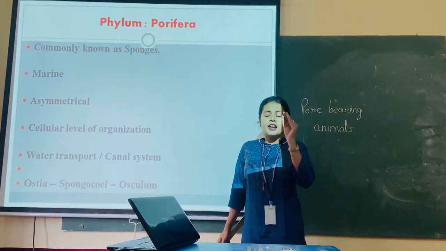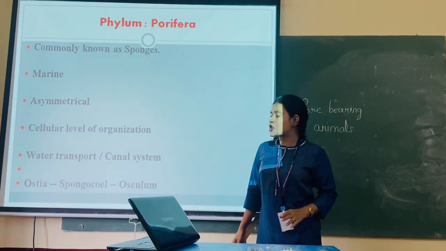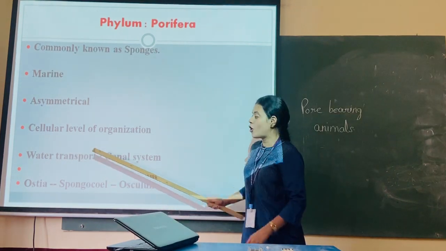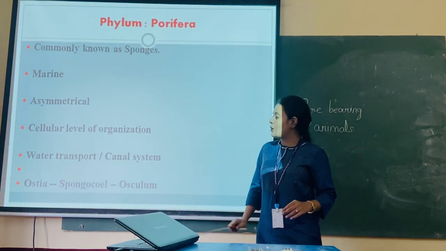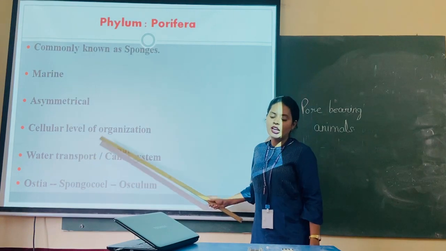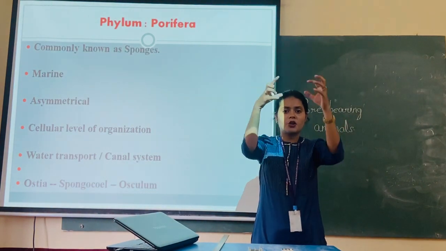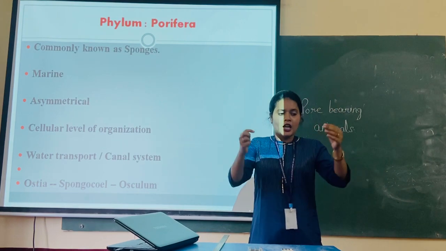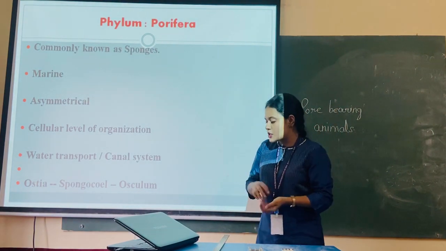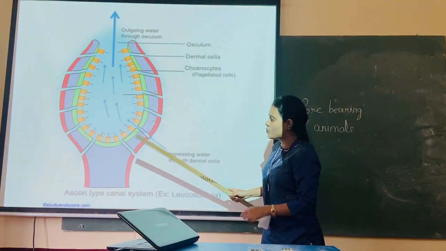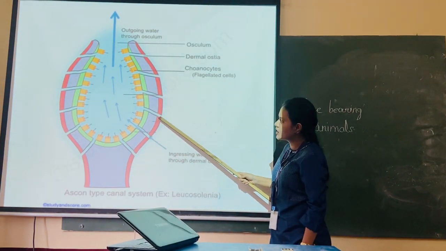Very important, very peculiar characteristic feature of these organisms, they have a water transport or canal system. Now what is the water transport or canal system? Now these organisms have only cells, I told you, right? Okay, the openings of these organisms, you can see the picture here. So this is one opening, second opening, third opening.